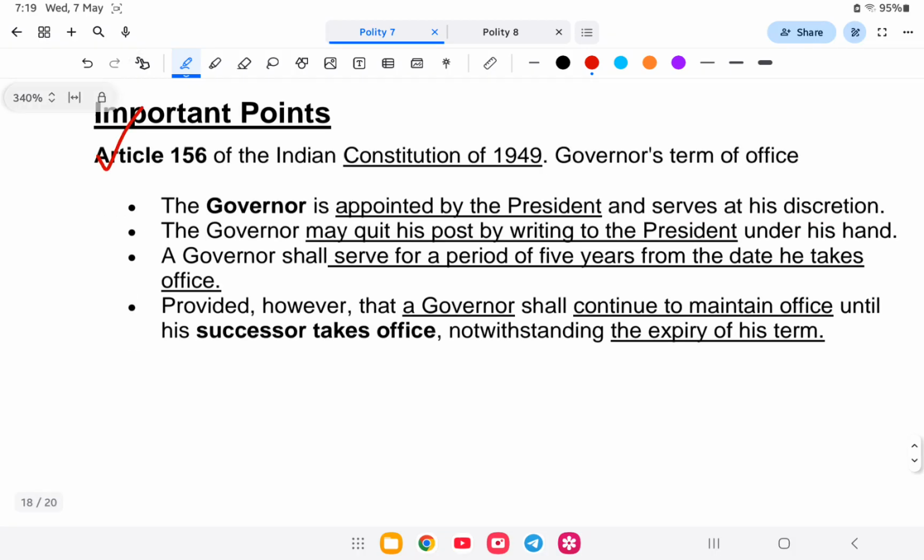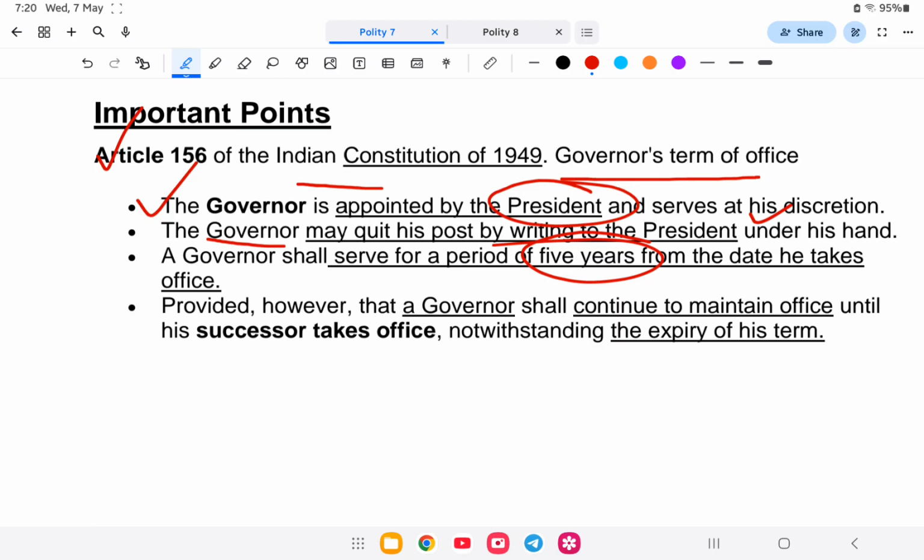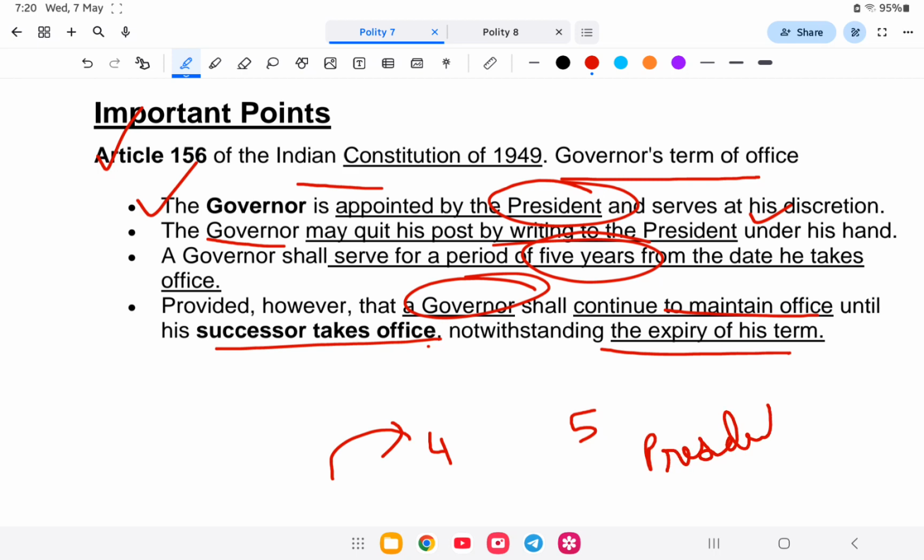Article 156 of the Indian Constitution provides for the governor's term of office, that is the governor is appointed by the president. So a question will come like who appoints the governor of a state? That is the president. Also, the governor can quit by writing to the president. He serves for 5 years, provided however that the governor shall continue to hold office until his successor takes office, notwithstanding the expiry of his term. For example, after 4 years a new governor can replace him prematurely, before 5 years. This is a power the president has. He or she can choose the governor as she wants.